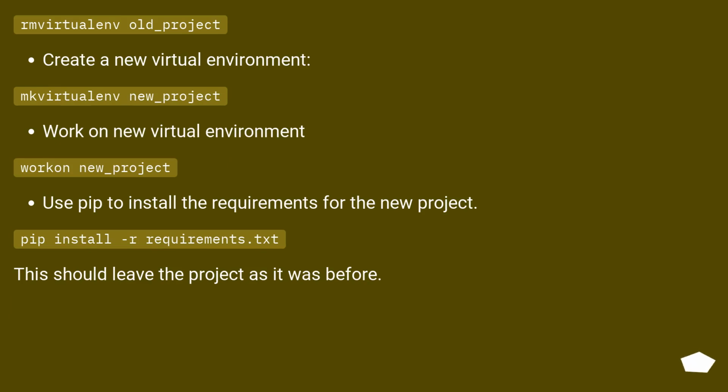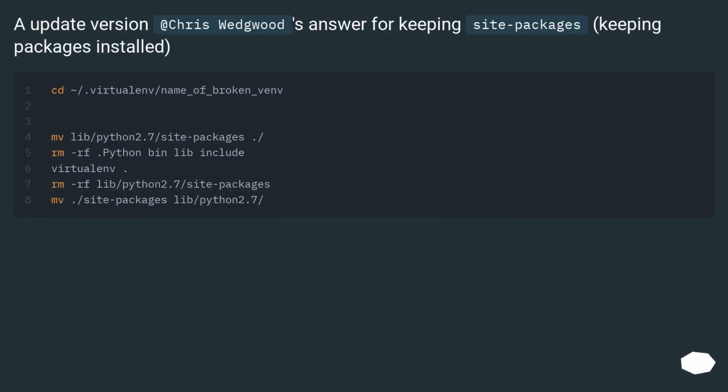mkvirtualenv new_project. Work on the new virtual environment: workon new_project. Use pip to install the requirements for the new project: pip install -r requirements.txt. This should leave the project as it was before. See the update version at Chris Wedgwood's answer for keeping site packages, keeping packages installed.